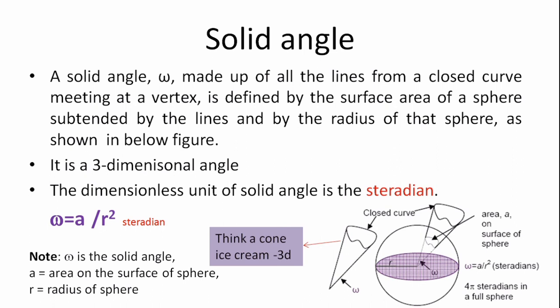So solid angle is a three-dimensional angle, and the steradian is the unit of the solid angle. We have the relation omega is equal to A by r square, where omega is the solid angle, A is the area of the surface of the sphere, and r is the radius of the sphere.